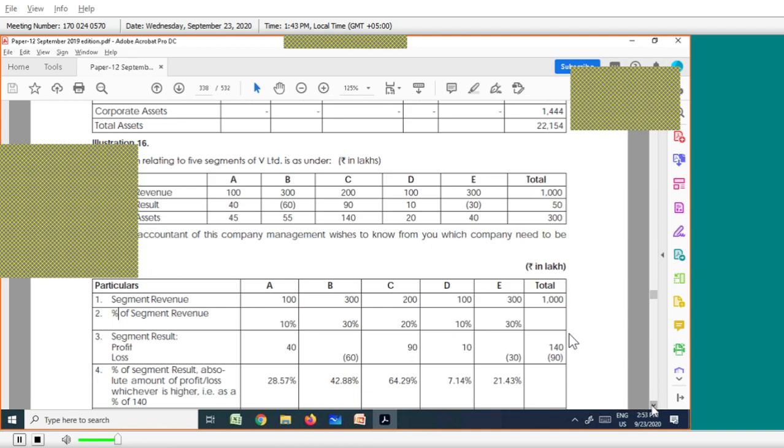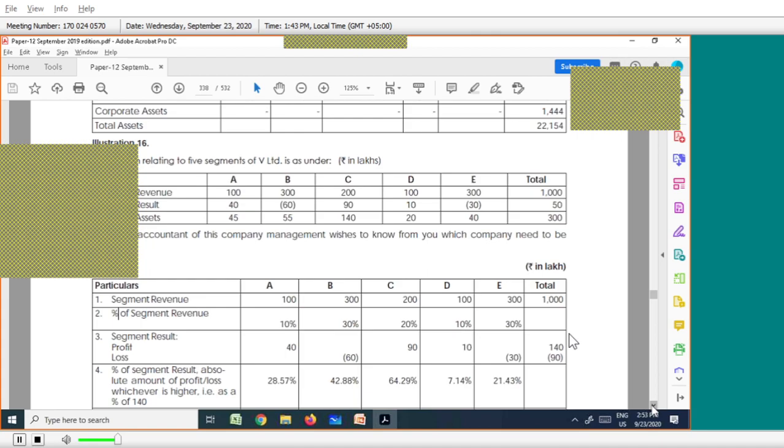So what I should do now: 40 is for A, 60 is for B. Ignore positive and negative, ignore loss or profit. Just numbers. 10 and 30.